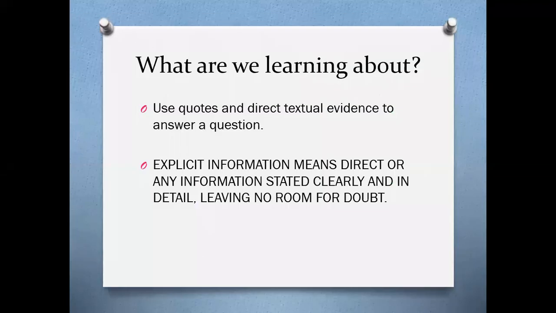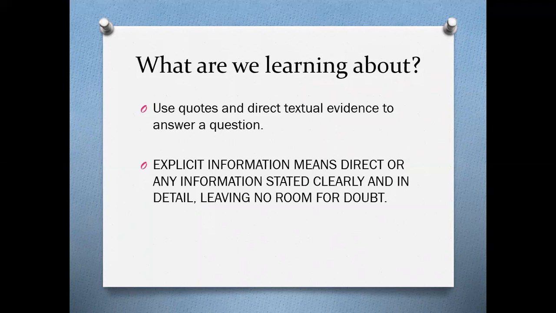So what are we learning about? To use quotes and direct textual evidence to answer a question. Now, this is very important. That's why it's in bold. So I want you to remember this for later in our lesson. Explicit information means direct or any information stated clearly and in detail, leaving no room for doubt.